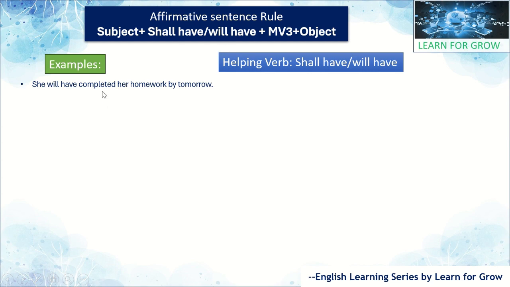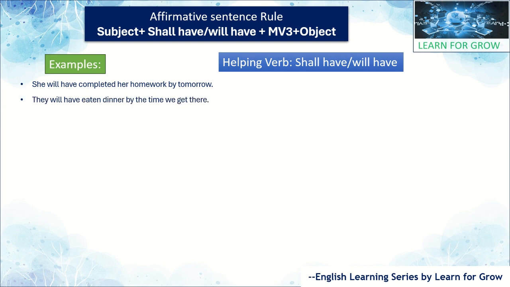Complete is the main verb form 1, and here we are using main verb form 3, which means the word completed. Her homework by tomorrow means here homework is the object, right? She will have completed her homework by tomorrow. Means here we are predicting. Okay, we are analyzing, means she will have completed her homework by tomorrow. Means in future we are predicting. I hope you understood, right?